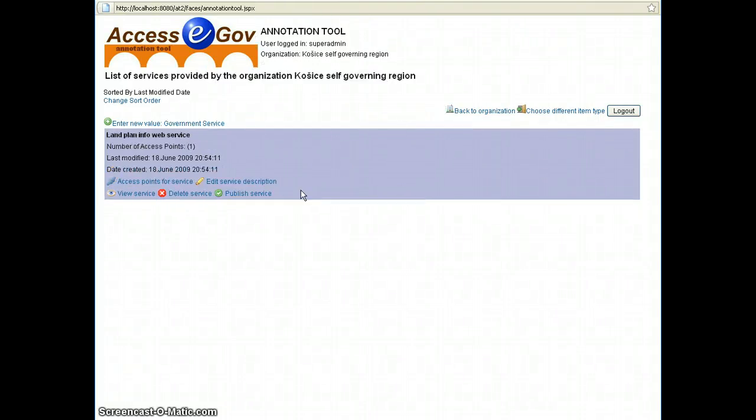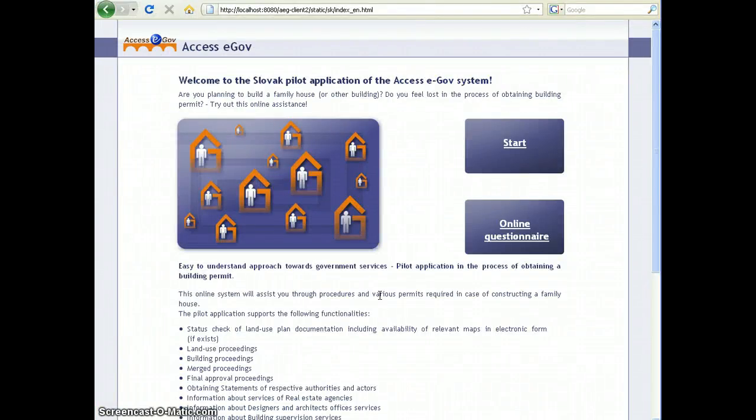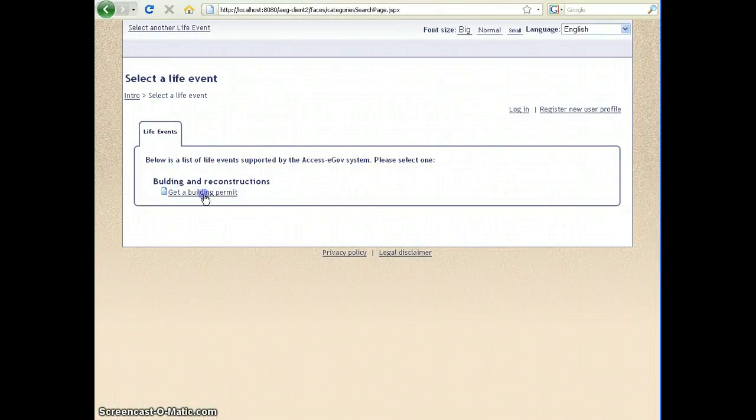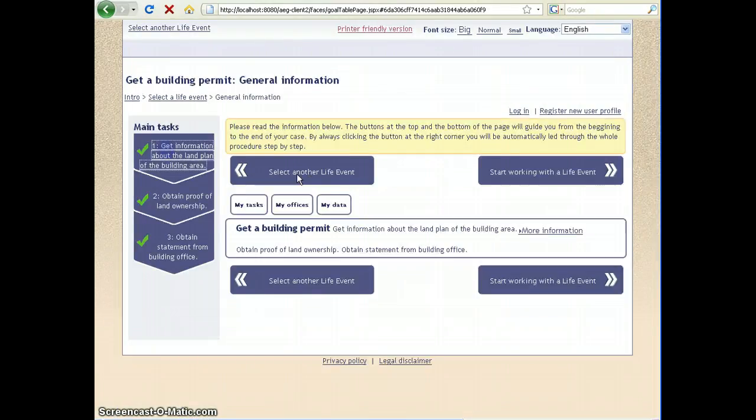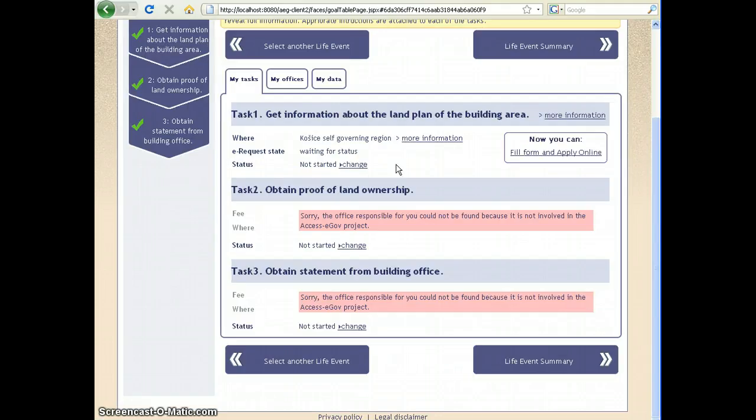I have created a new service which is not published currently, so I will publish this service. And from now, this service is available for the personal assistant client. So I will switch back to the personal assistant client. Back in the personal assistant client, I will start the live event again. And now I can see that the personal assistant client finds a new service for the task get information about the land plan of the building area.